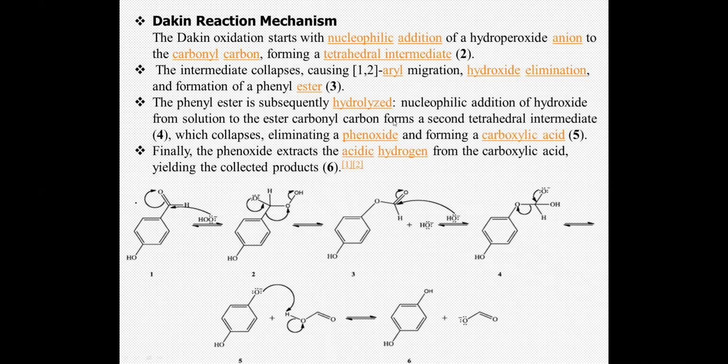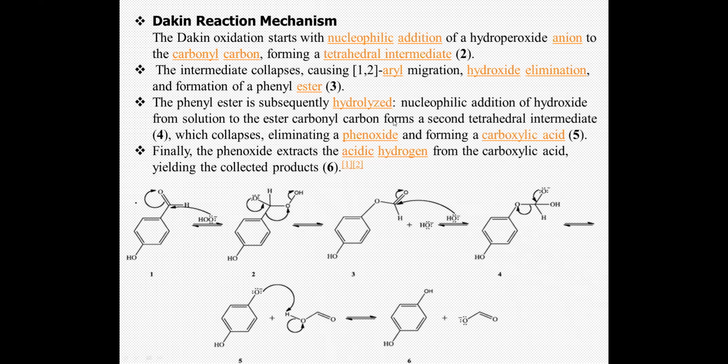The next step is hydrolysis of the phenyl ester. Your OH minus attacks the carbonyl carbon, you get O minus, then a rearrangement gives the phenoxide ion and a carboxylic acid. Finally the phenoxide ion extracts the acidic proton from the carboxylic acid, yielding the corresponding phenol and carboxylate ion.